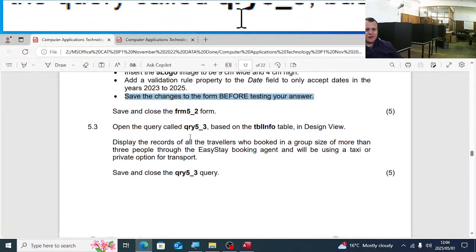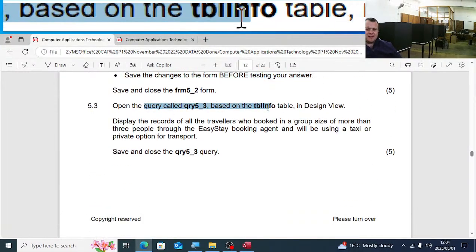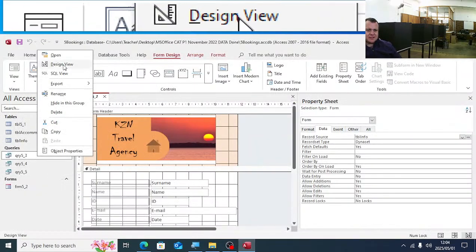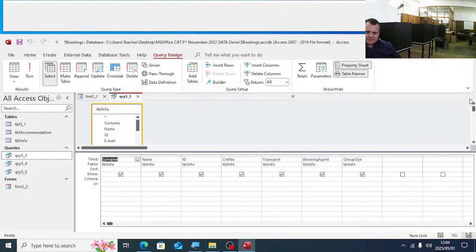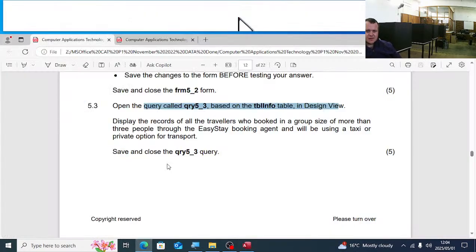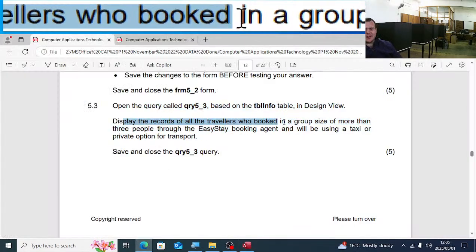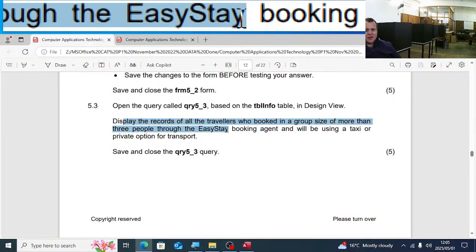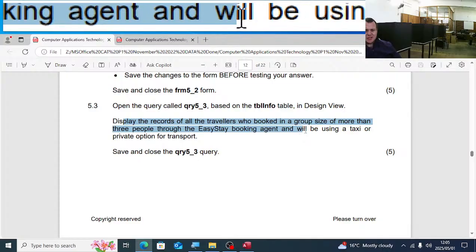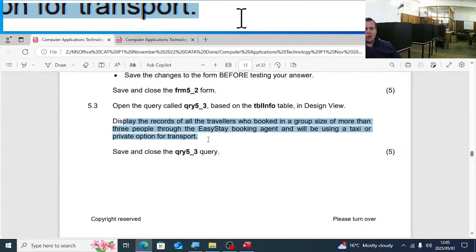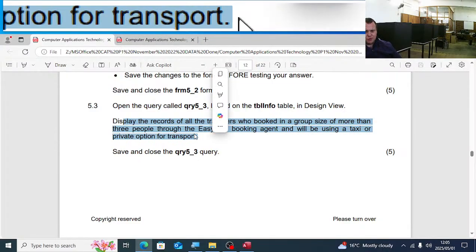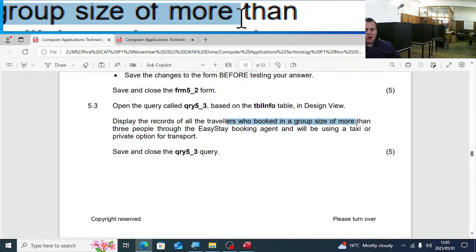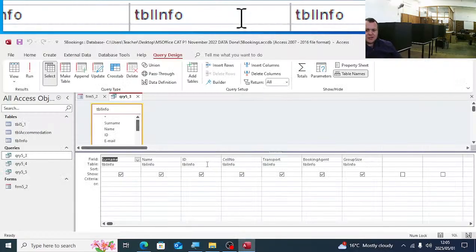The next question, 5.3. Open the query 5_3 based on the table in the design view. So 5.3 in the design view. Display the records of all the travelers who booked in a group size of more than 3 people through Easy Stay Booking agent and will be using a taxi or private option for transport. So here's a handful, it's 5 marks. Who booked a group size of more than 3 people.